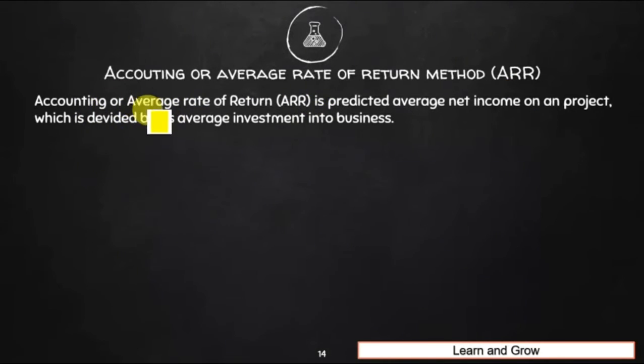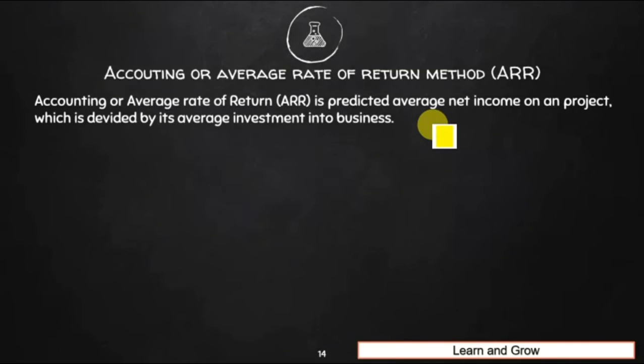Accounting or average rate of return. First, see here, the word accounting or average is used, so that means this is the average of something. Very clear from the name itself. Accounting or average rate of return is the predicted average net income on a project. We make projections, right?